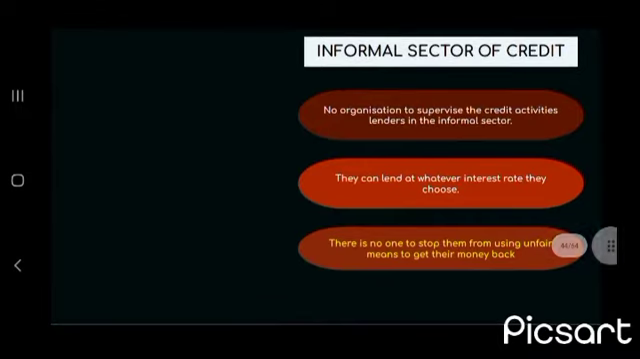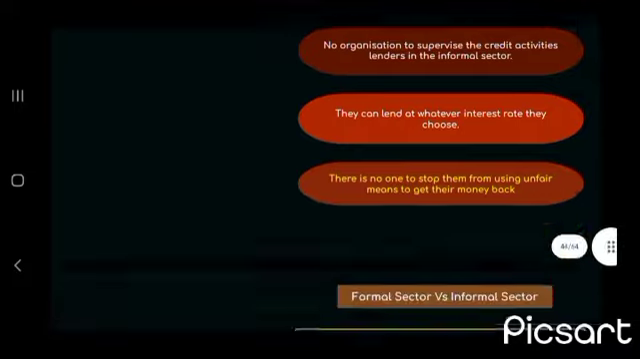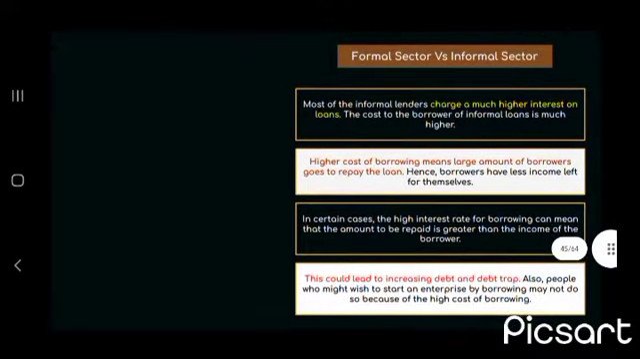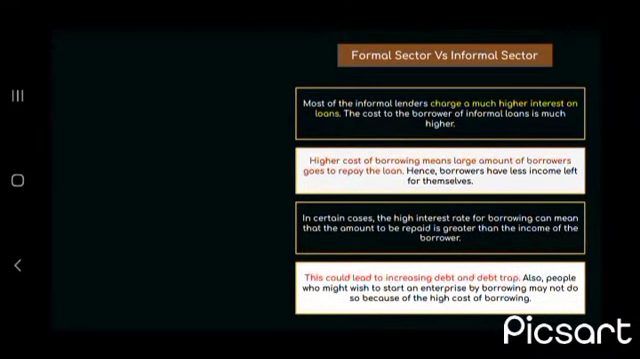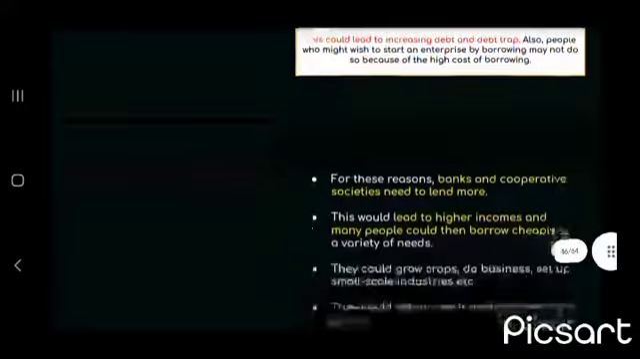Then the informal sector: no organization to supervise. They can lend at whatever interest they choose, and there is no one to stop them from using unfair means. Informal lenders charge much higher interest on loans. Higher cost of borrowing means a large amount of the borrower's income goes to repay the loan, and this could lead to increasing debt and a debt trap.